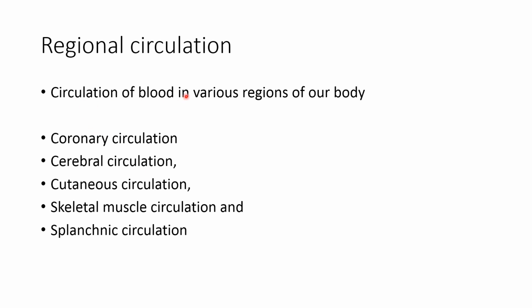Circulation of the blood in various regions of the body is known as regional circulation. Regional circulation includes coronary circulation, cerebral circulation, cutaneous circulation, circulation in the skeletal muscle, as well as splanchnic circulation.